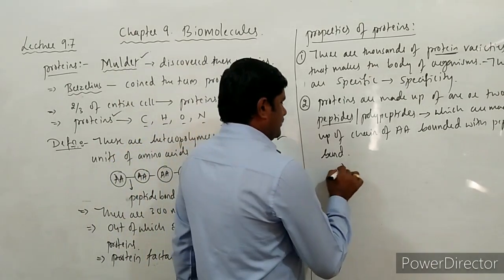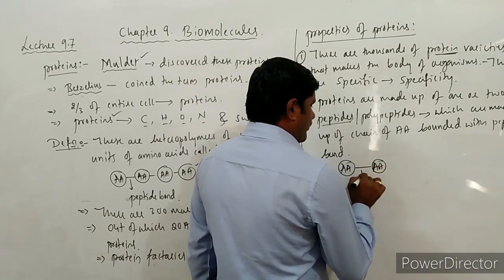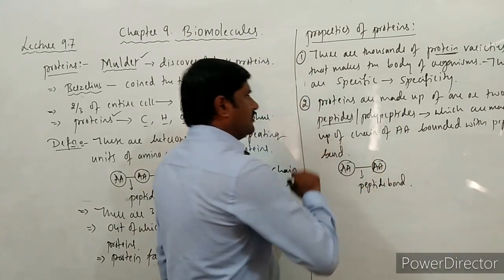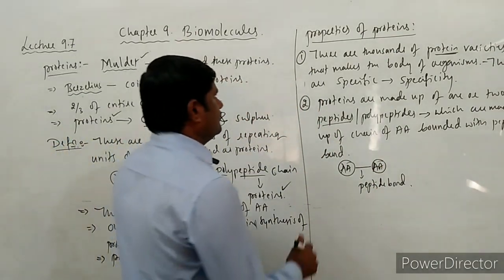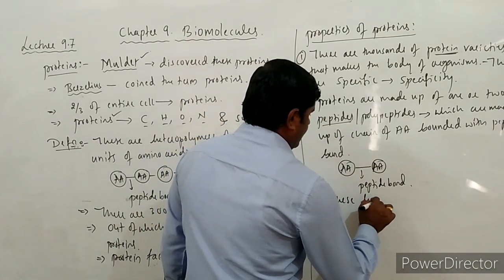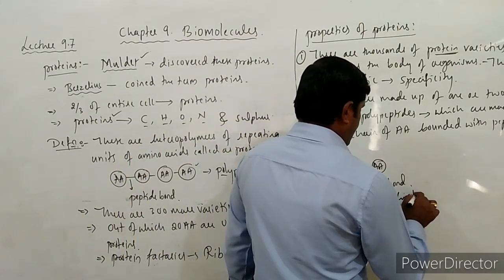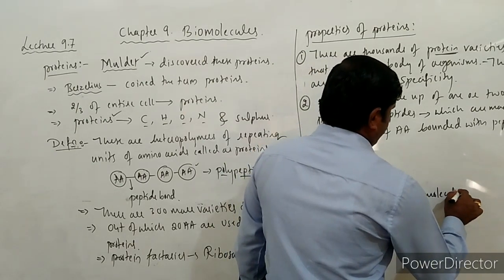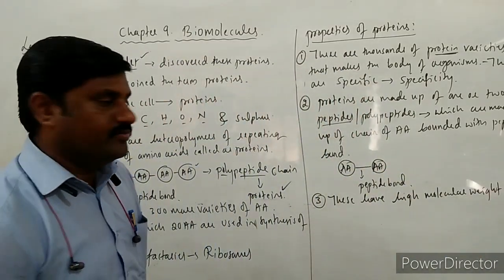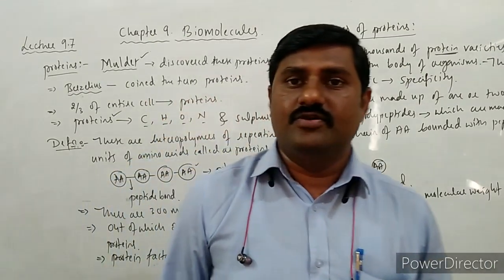Already I have shown you. So this is one amino acid and this is another amino acid. Both are bonded with the help of a peptide bond. So this is also one more characteristic feature of these proteins. Third one, these proteins have high molecular weight. High molecular weight is another characteristic feature of these proteins.